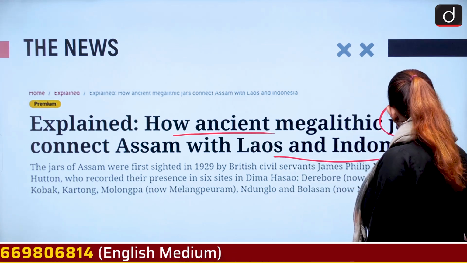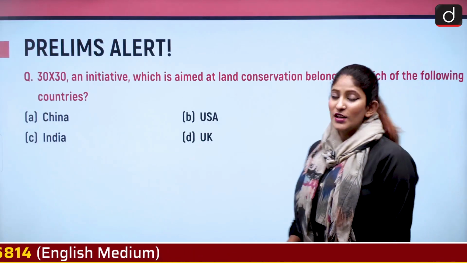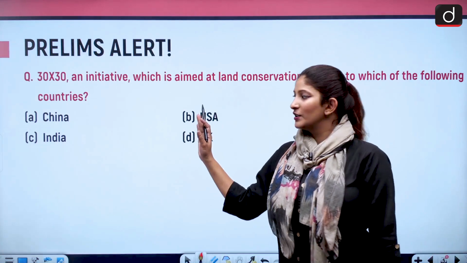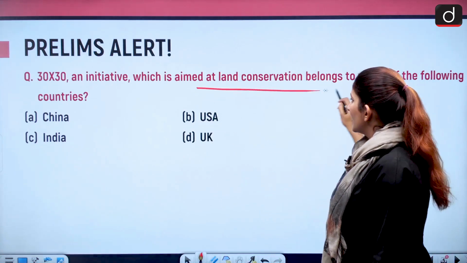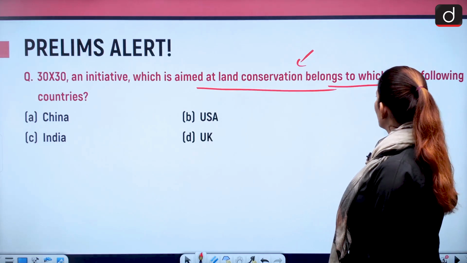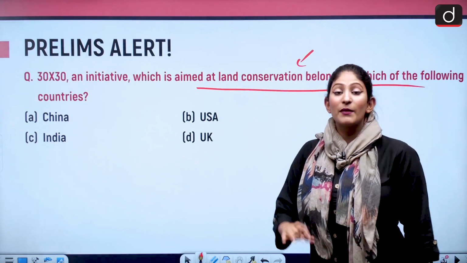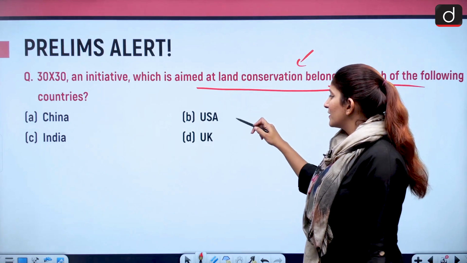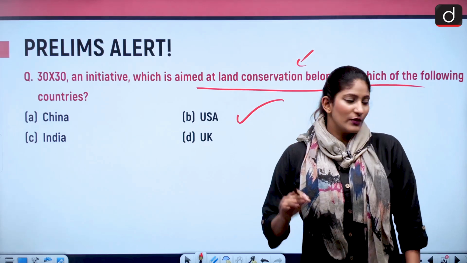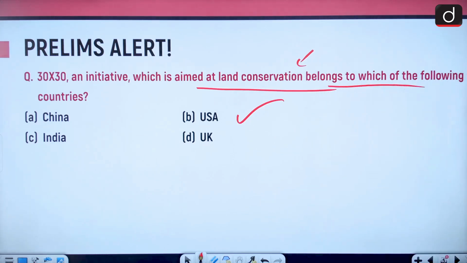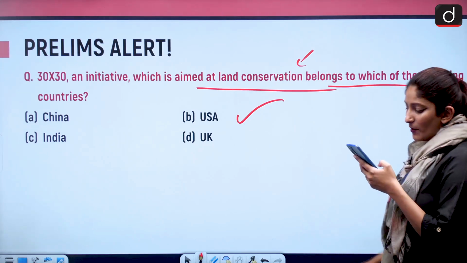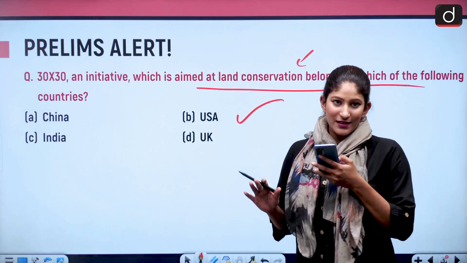If I talk about yesterday's question, it was this: an initiative which is aimed at land conservation belongs to which of the following countries? Many of you have answered it correctly. The correct answer is USA. So if I have to announce the names of those who have answered it correctly, let's see the earliest commenters. Koyal has answered it correctly.